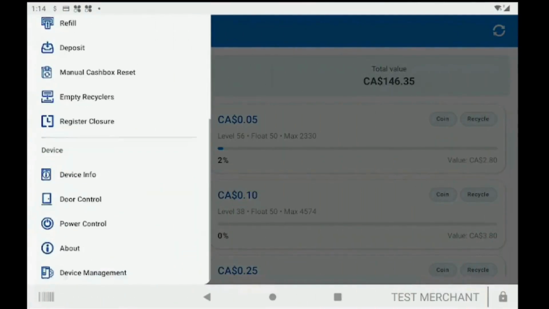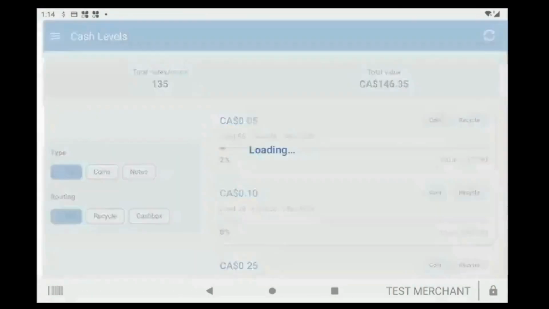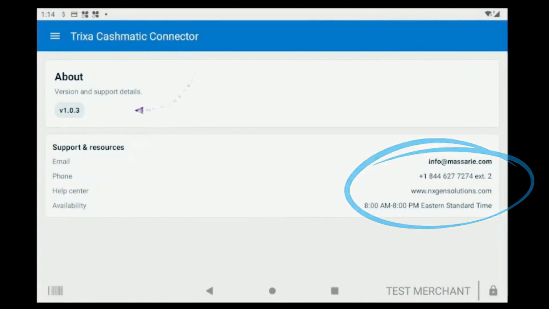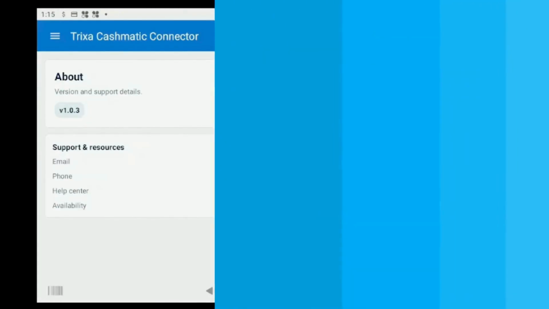If you press on About, you can view the current app version. Also, you can find our support contact details in case you need assistance or experience any technical issues.